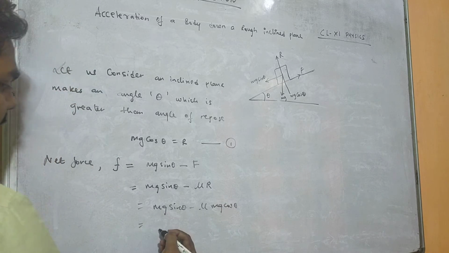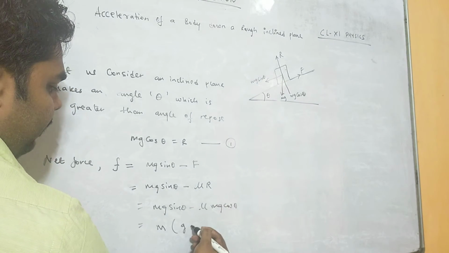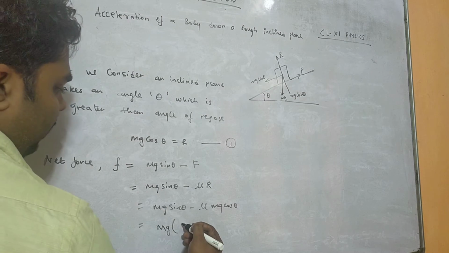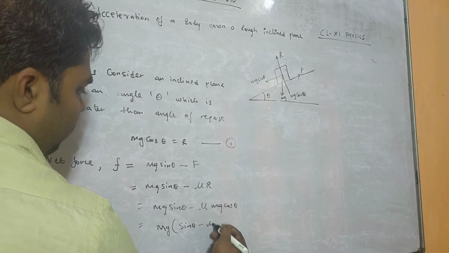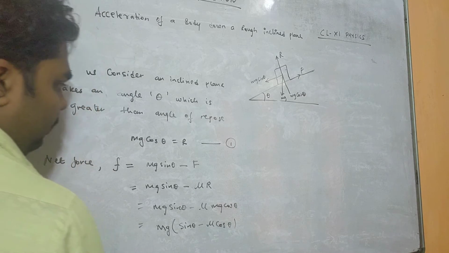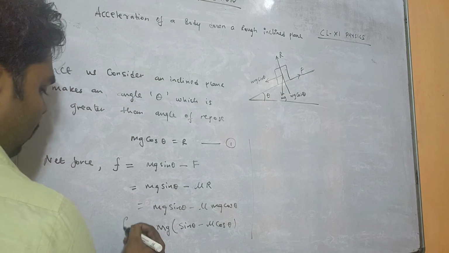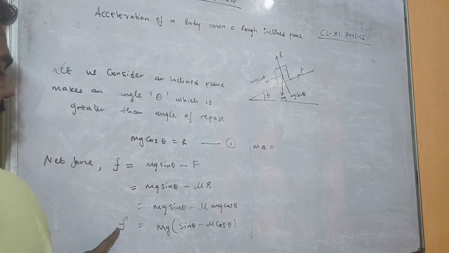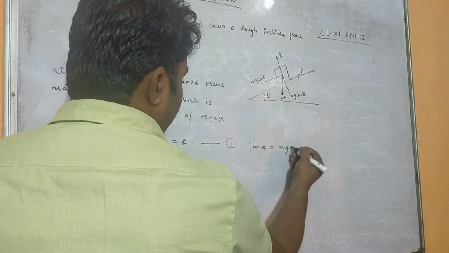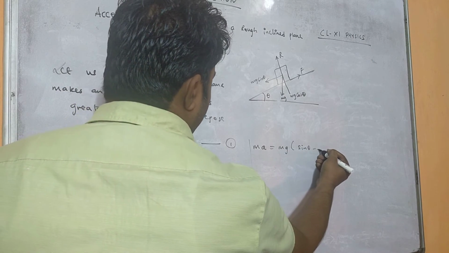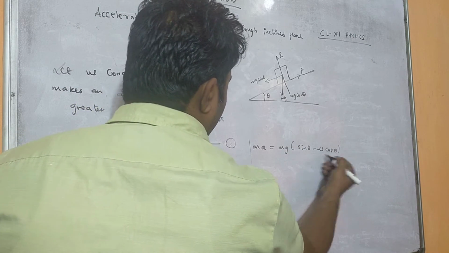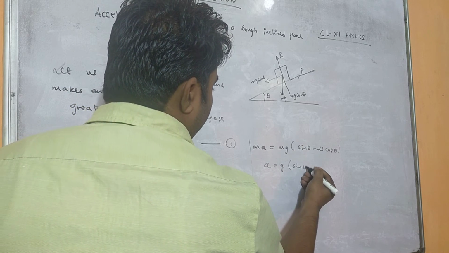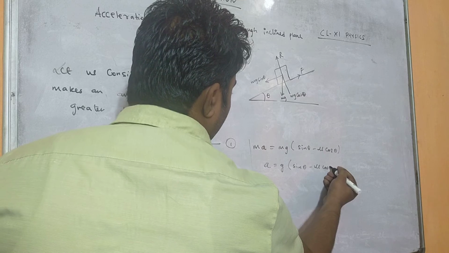So from here what can be taken common? m can be taken common, or mg can also be taken common. So what we will get here? g times sin theta minus mu cos theta, right? So F means here m into a, mass into acceleration, where we have mg times sin theta minus mu cos theta. So m and m will get cancelled. So acceleration of the body will be g times sin theta minus mu cos theta.